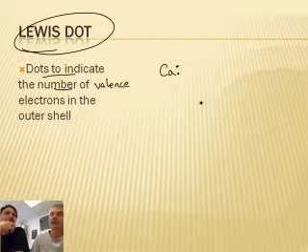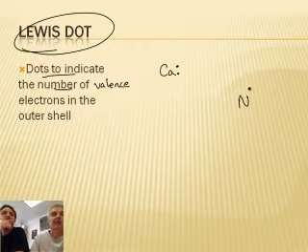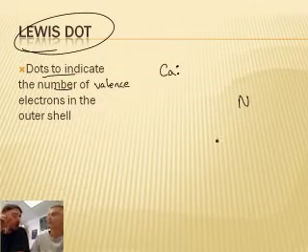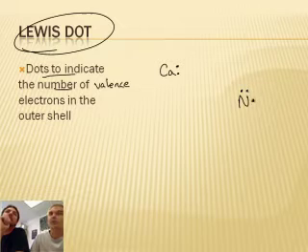Let's do nitrogen. Nitrogen is element number 7, but I don't care about the 7. I care about the valence electrons, the 5. There are actually 7 electrons, but 2 of them we don't care about because they're on the inside. They're called core electrons, or sometimes kernel electrons. So nitrogen gets 5 dots around it. Done. That's not very hard.